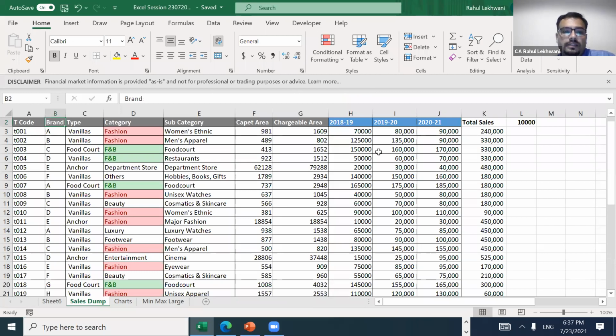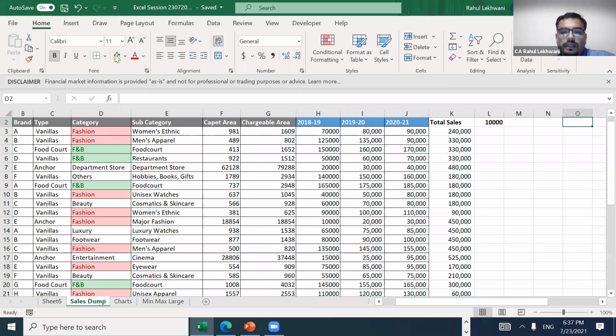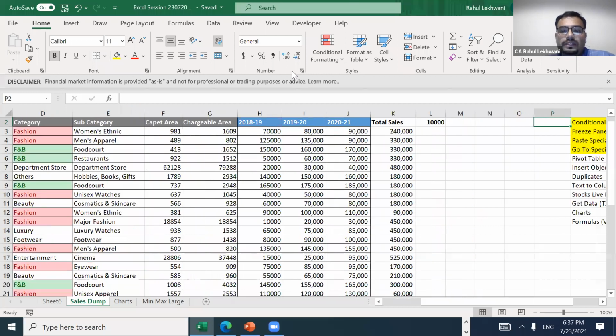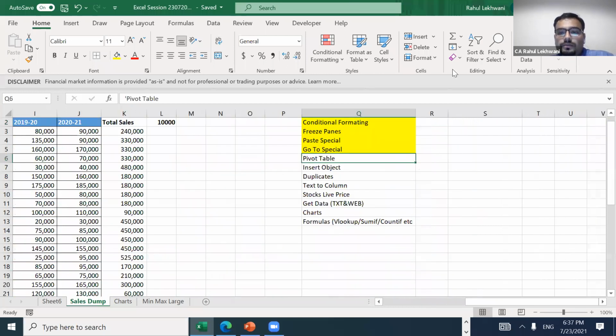So pivot table is something that we have covered. Insert object, I'll just show you how to insert an object. That is also very important. Sometimes we need to put a PDF document in Excel, and that we can do.